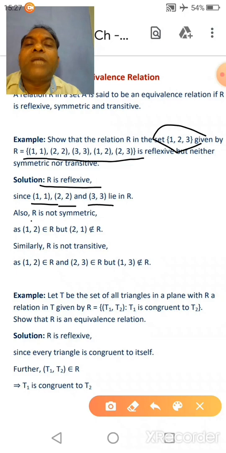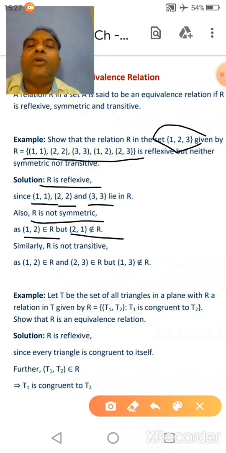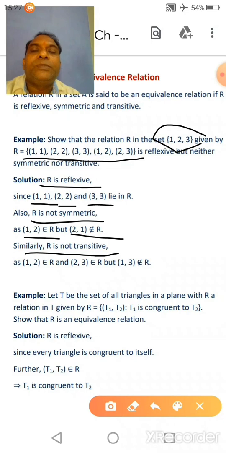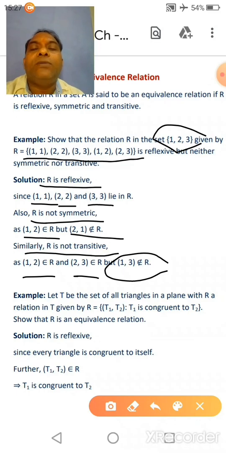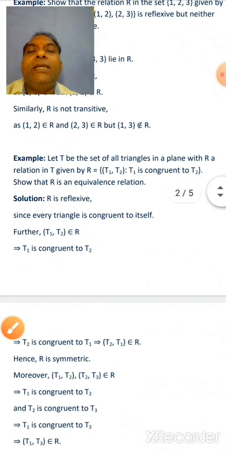Now R is not symmetric because (1,2) belongs to R but (2,1) does not belong to R. Similarly R is also not transitive because (1,2) belongs to R, (2,3) belongs to R, but (1,3) does not belong to R. So it is not a transitive relation. Clear? Now see next example.